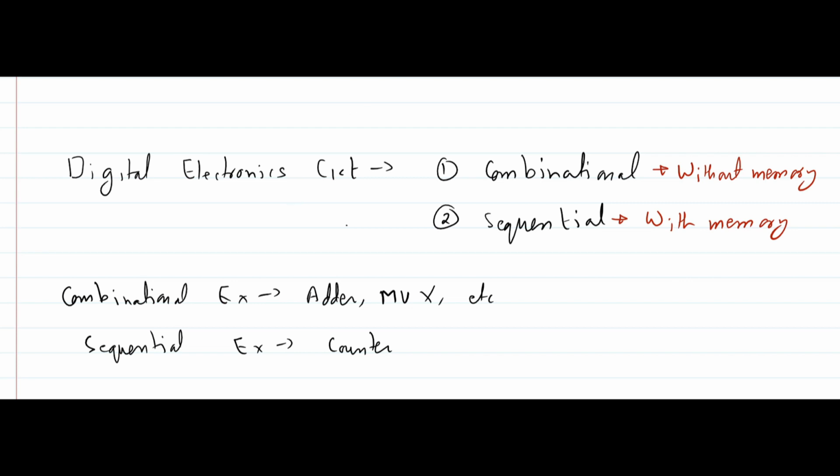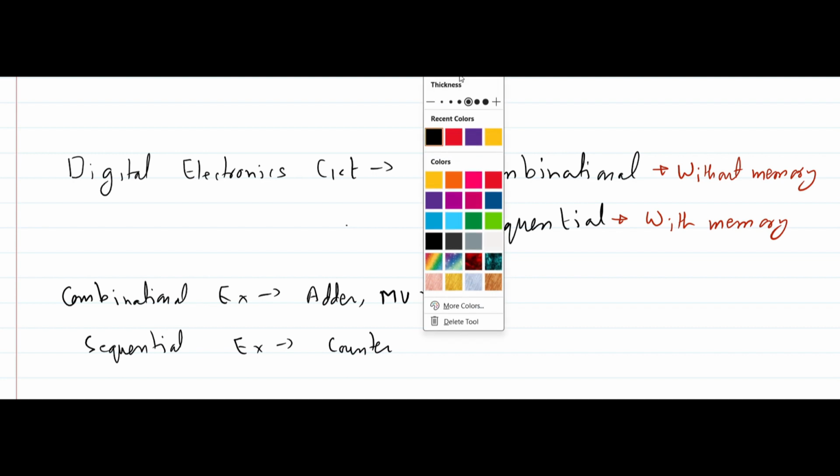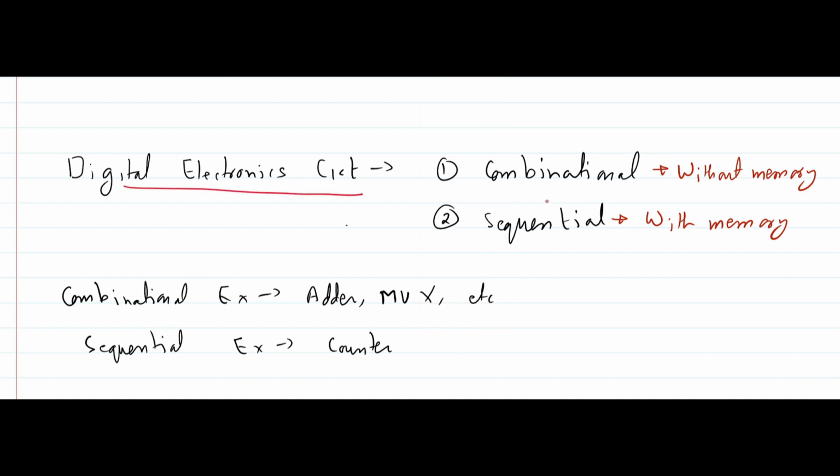Hello friends, in this lecture I will start sequential circuit. So what is sequential circuit basically? But before going into sequential circuit, I must tell you in digital electronics we have two kinds of electronic circuit. So a digital electronic circuit can be a combinational circuit or a sequential circuit.